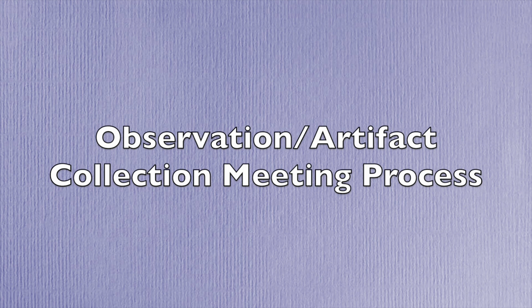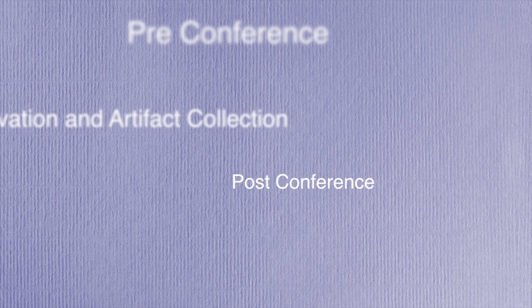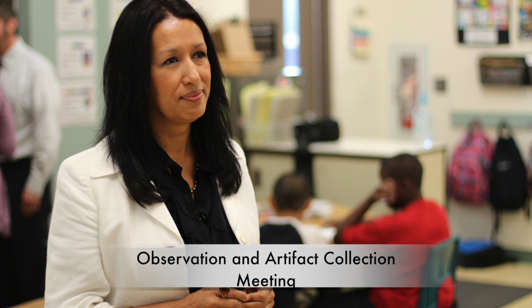Each observation and artifact collection meeting will consist of a 3-step process. Professionals and administrators will be involved in a pre-conference, an observation and artifact collection meeting, and a post-conference. Observers will collect evidence on the non-classroom professionals through an observation and artifact collection meeting.